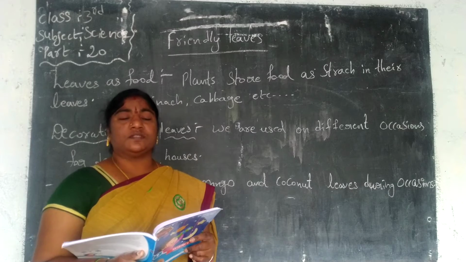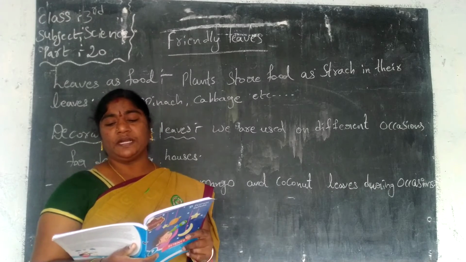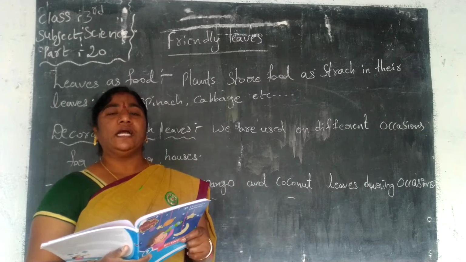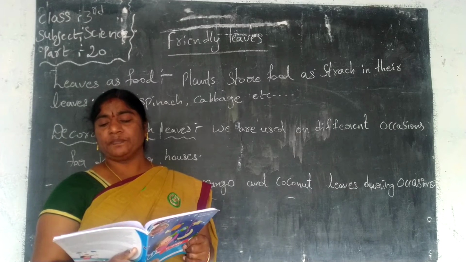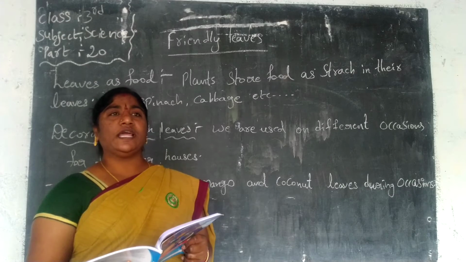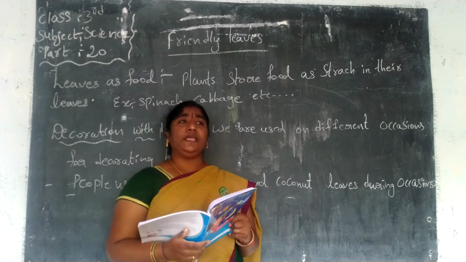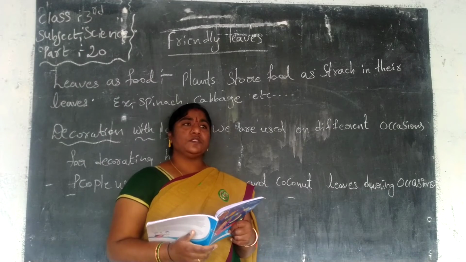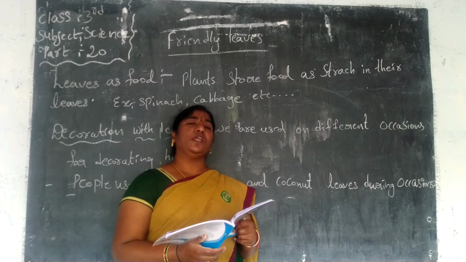We use only one leaf, or with dal, or without dal. Then curry leaves, that is kariveypaku. Curry leaves, that is kadi patta, bay leaves, that is tej patta, and coriander leaves are used to add flavor and smell. Coriander leaves, bay leaves, and curry leaves are used to flavor the curries. We add them to the curries for flavor.